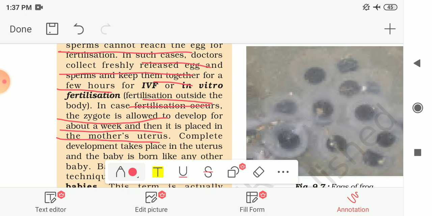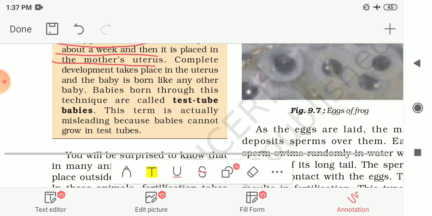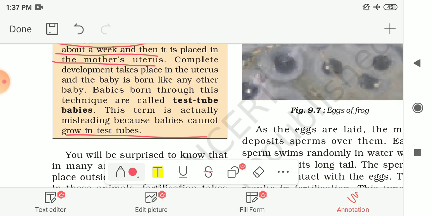The complete development then takes place in the uterus, and the baby is born like any other baby.